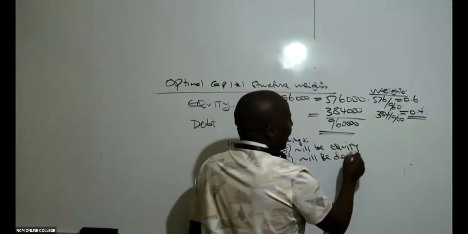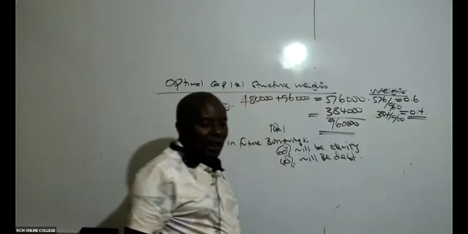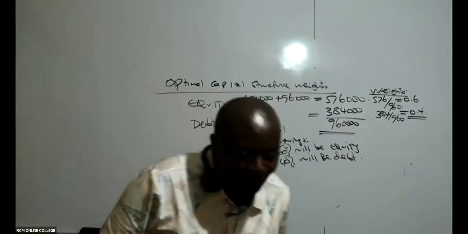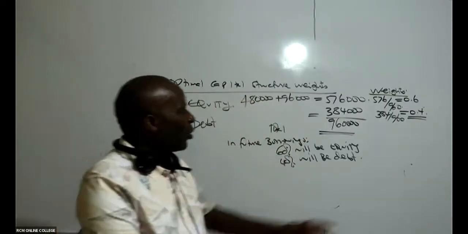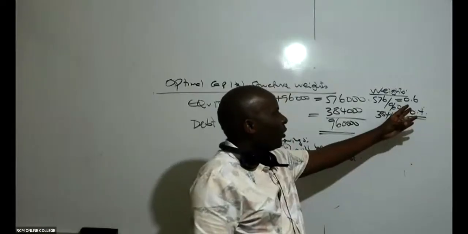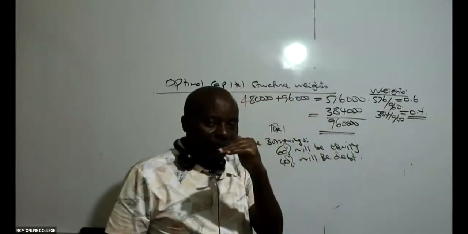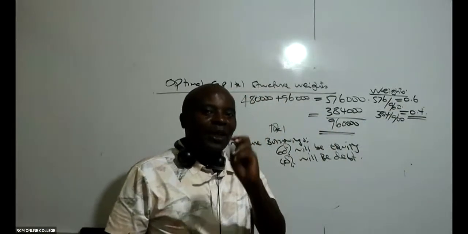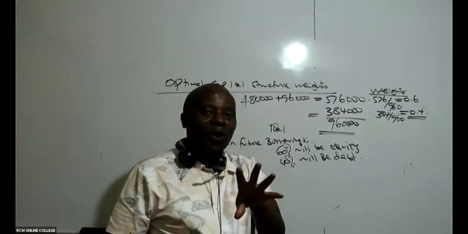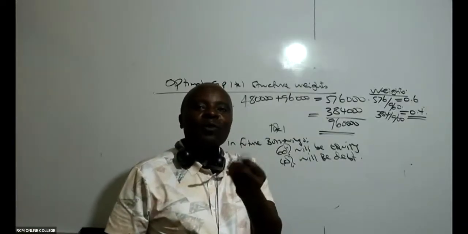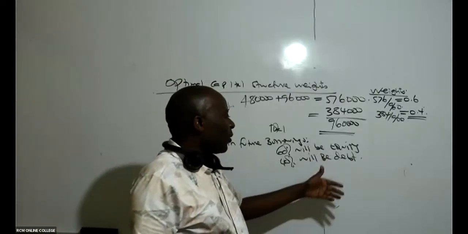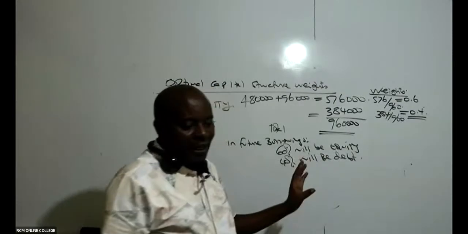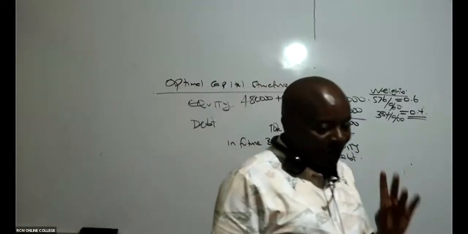Sijui kama tunaelewana hapo kwamba in future, because of this 60%, we have an optimal capital structure. And if it's optimal it means best, we don't want to change from an optimal capital structure to a bad capital structure. So kama hapa tumesema sasa 60% will be equity and 40% will be what here? Will be debt. So mpaka hapo tunaelewana unasema namna hii.